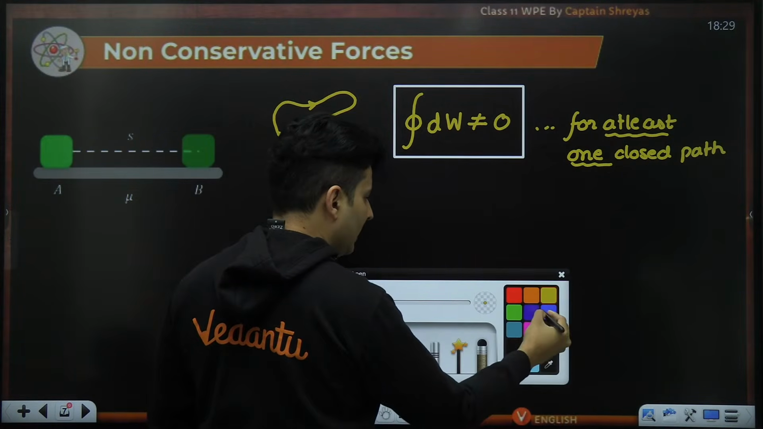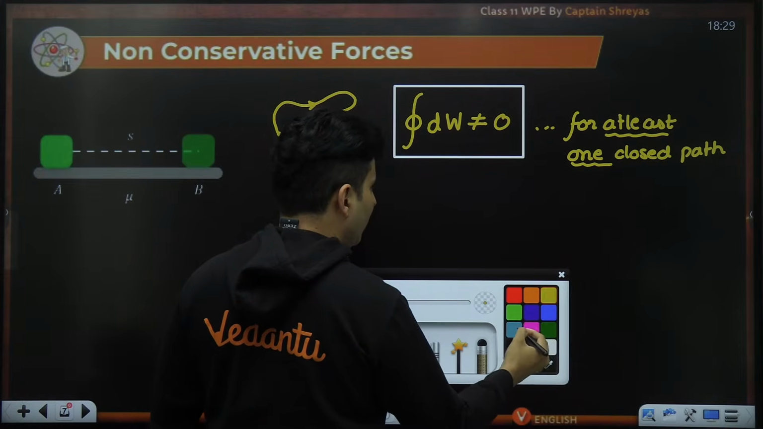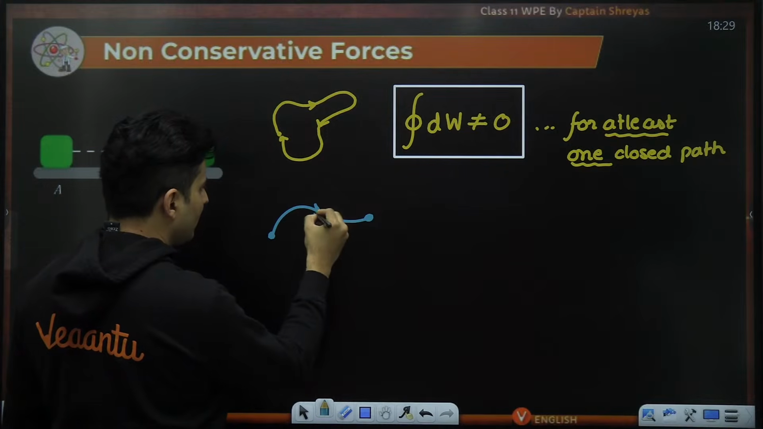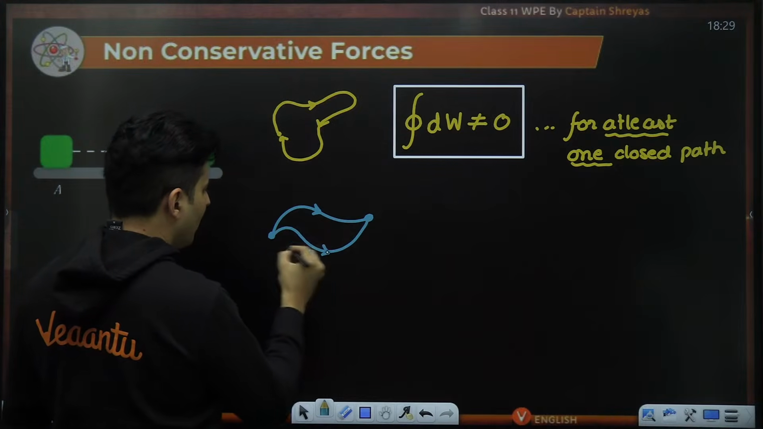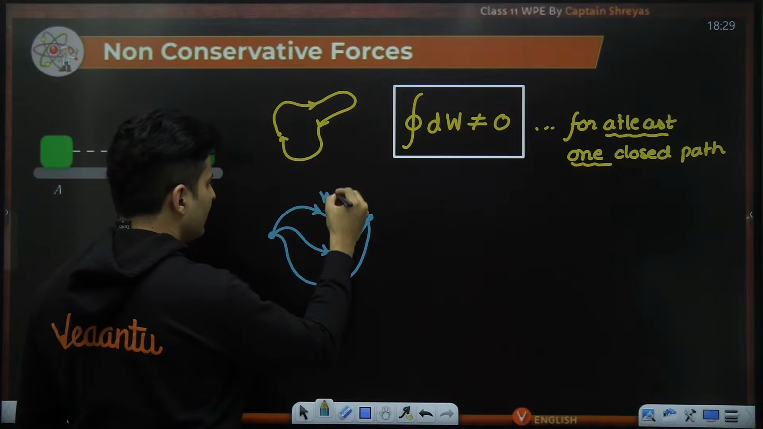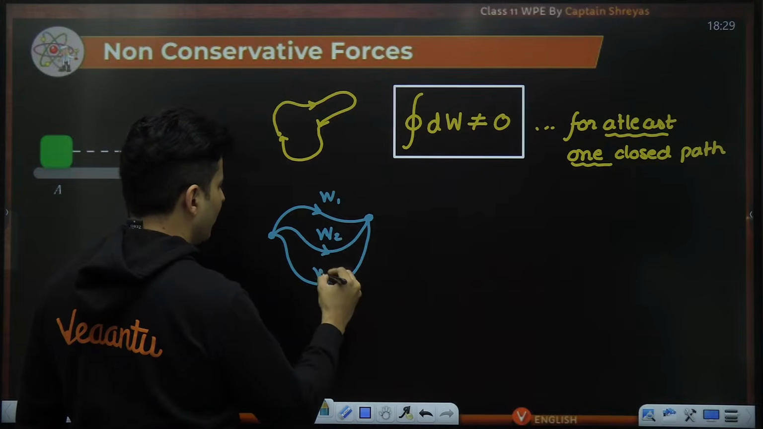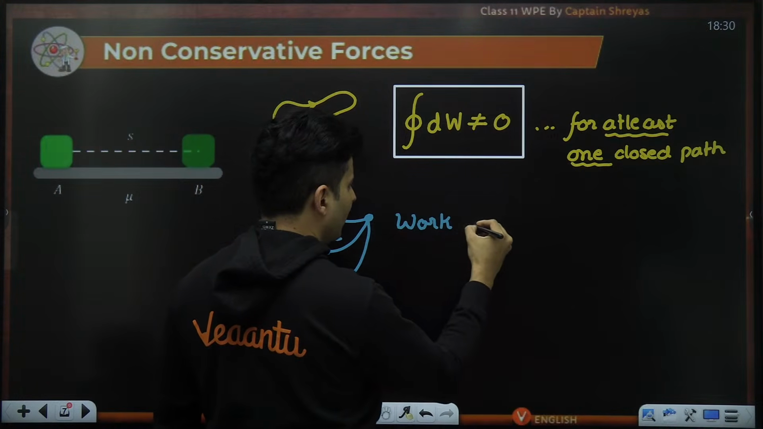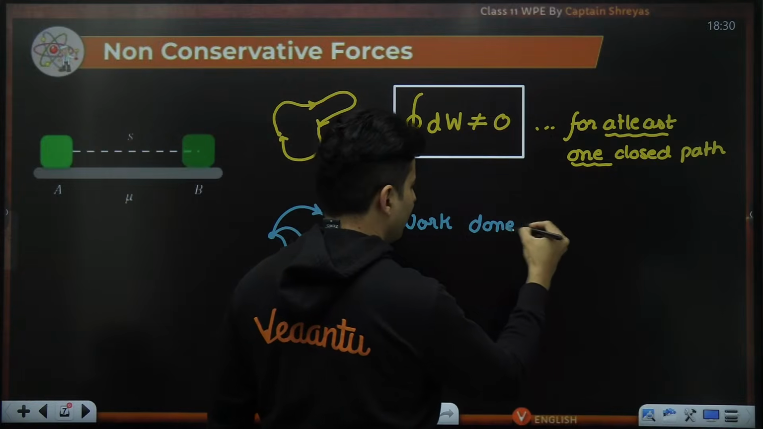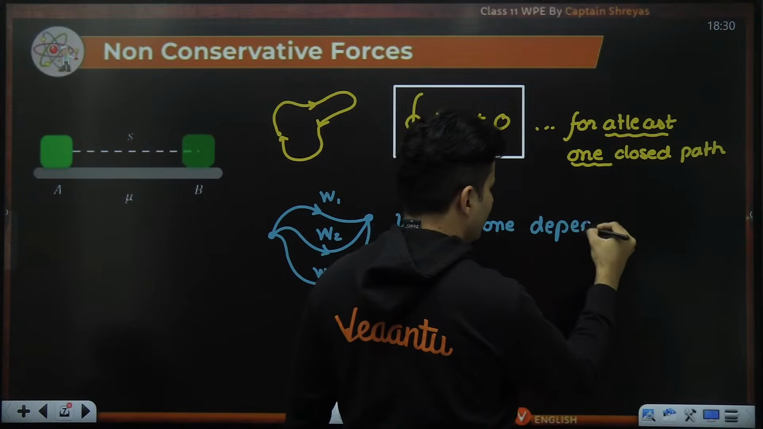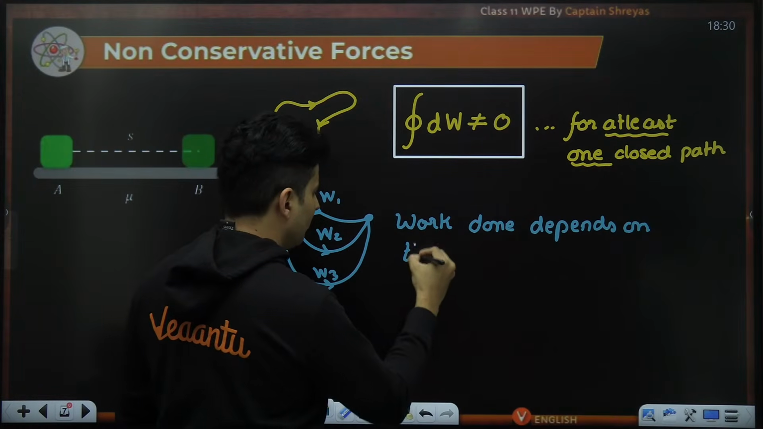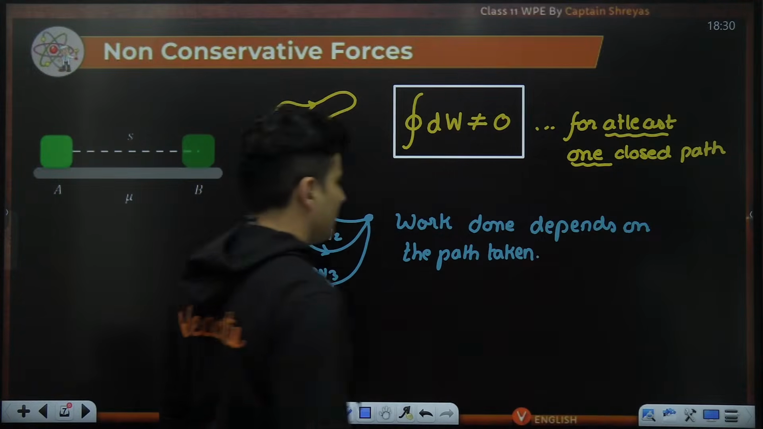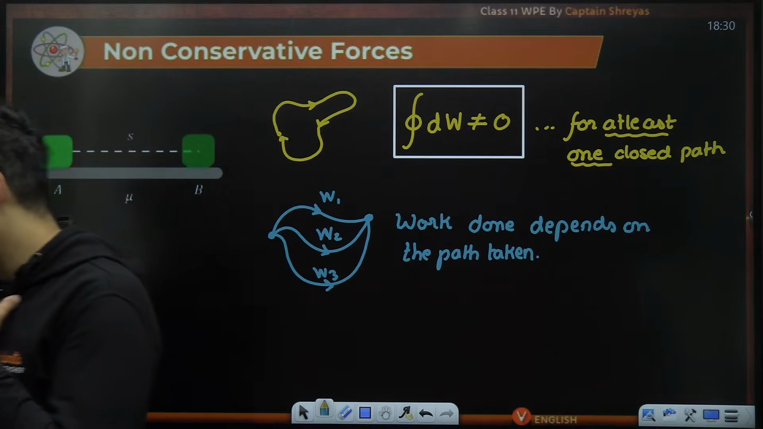This also means that if by chance you go from this particular point to this particular point along this path and some other path and some other path, this work and this work will most likely be different. So the work done depends on the path taken. This is very, very important.